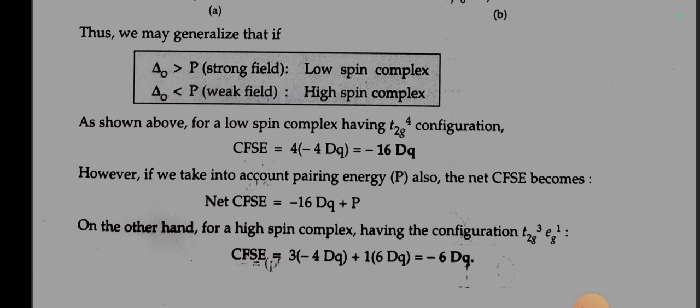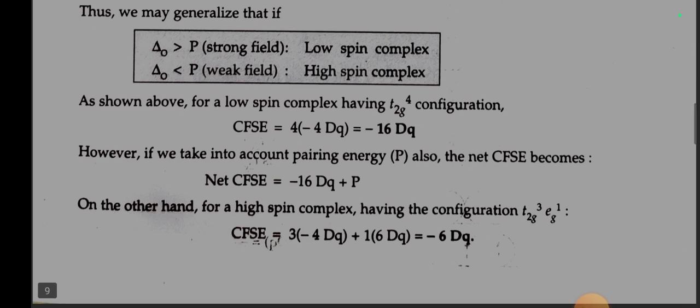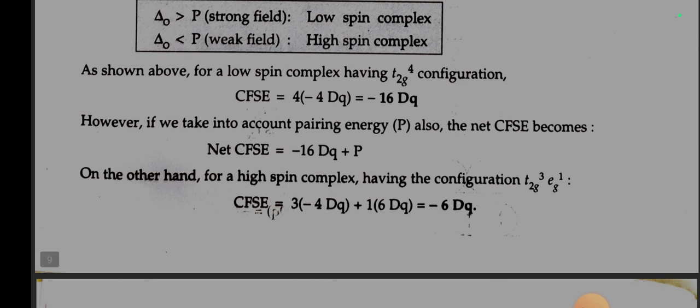If delta O is greater than P, then these complexes are low spin. If delta O is less than P, then they are high spin complexes. As shown above, for a low spin complex having t2g4 configuration, CFSE is equal to 4 into minus 4 Dq, that is minus 16 Dq. However, if we take into account pairing energy also, the net CFSE is equal to minus 16 Dq plus P.